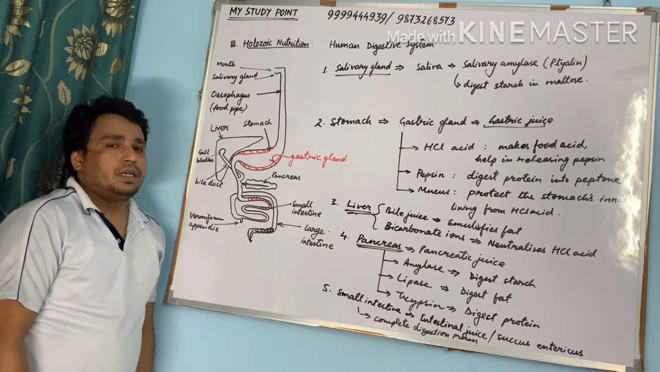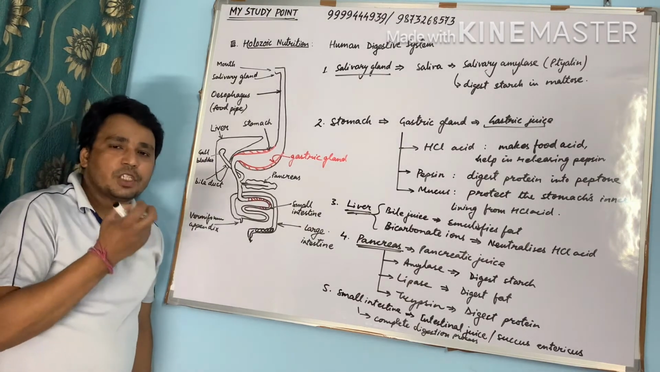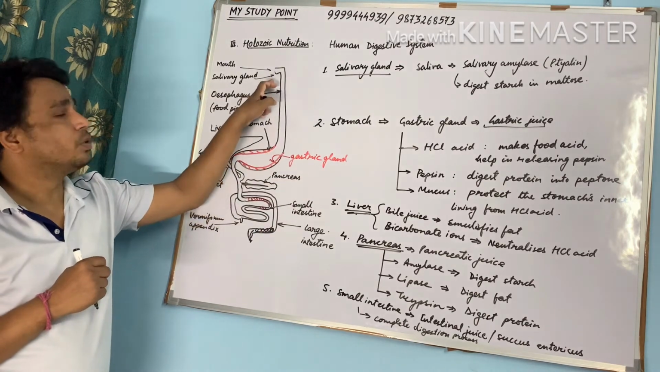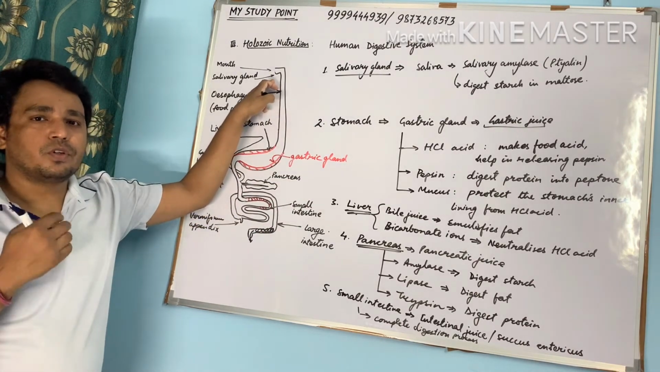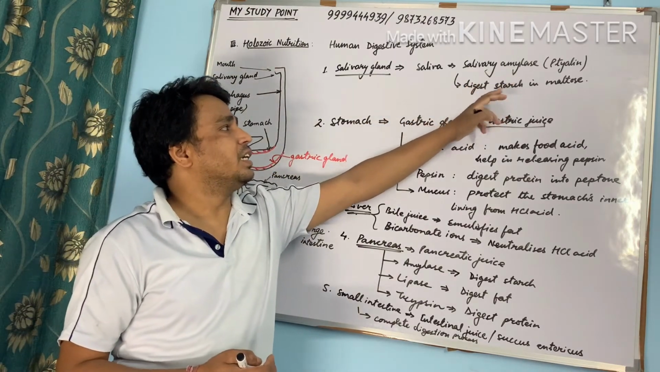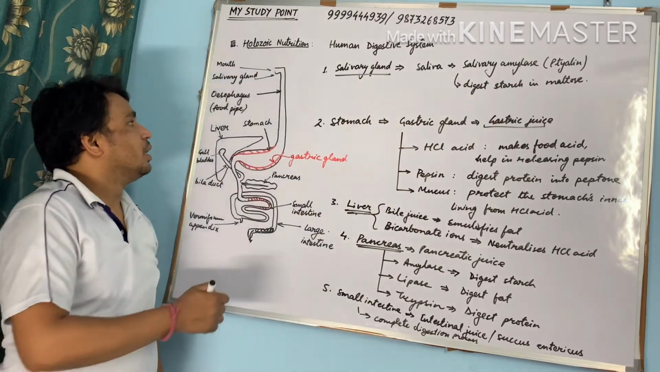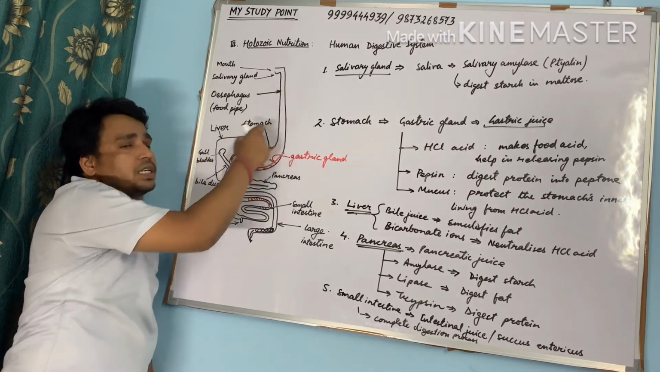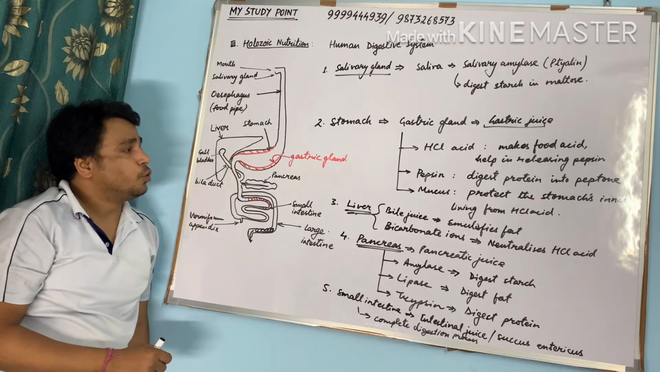Okay, let us start with the beginning. First of all, we chew the food. On chewing the food, it becomes soft. At the same time, saliva is mixed to the food here. It makes the food more soft and slippery. It contains an enzyme, salivary amylase or ptyalin. It digests starch into maltose. Now the food comes down to the stomach through this portion called esophagus or food pipe.